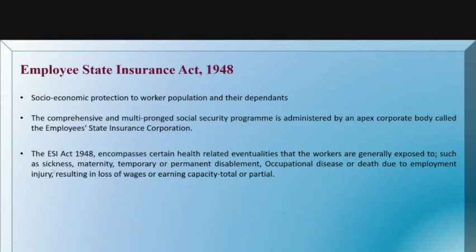It covers sickness, maternity issues, temporary or permanent disablement, occupational disease, or death due to employment injury, resulting in loss of wages or earning capacity, total or partial. These are some of the health-related eventualities covered under this ESI Act.